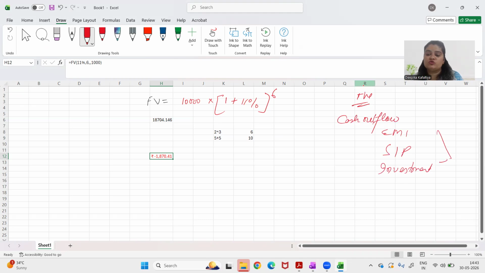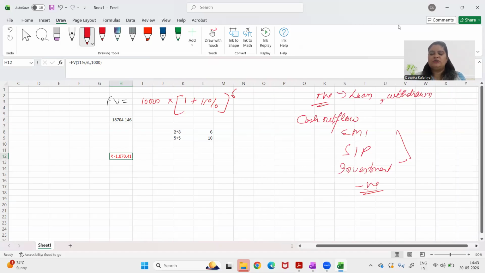These are cash outflows. Always write them with a negative sign, a minus sign, okay? Let me give you an example of cash inflow also. What can be cash inflow? For example, you have received a loan, or you have withdrawn money from your investment, right? So these are cash inflows.